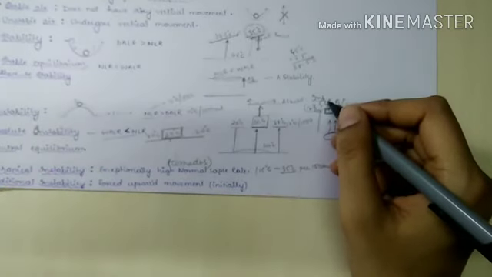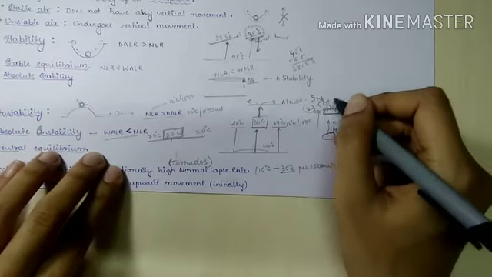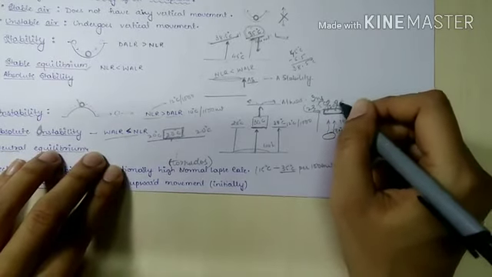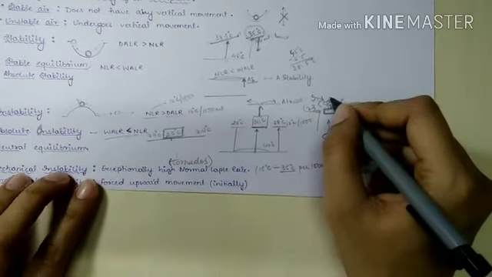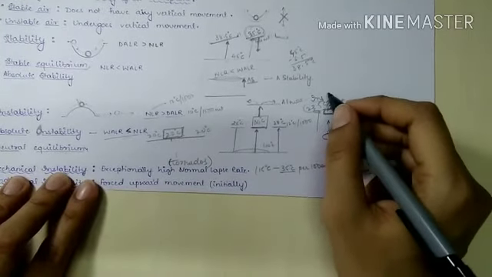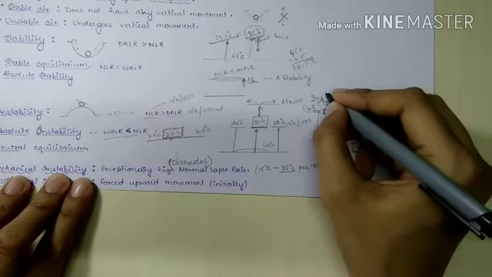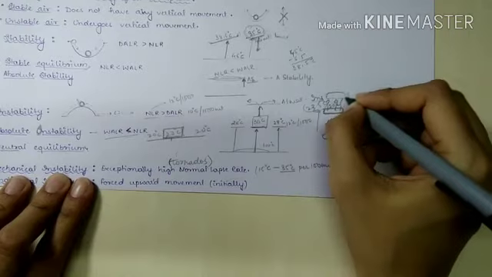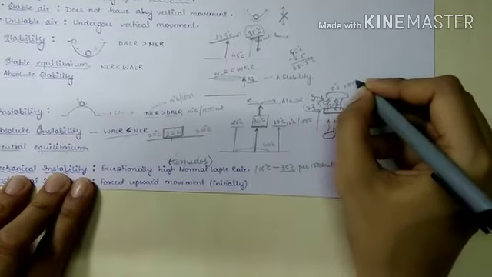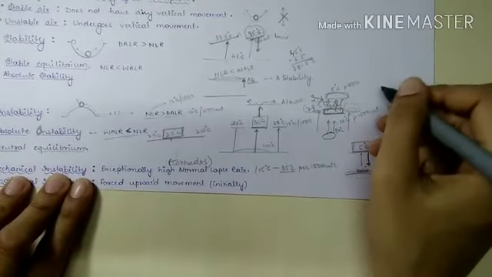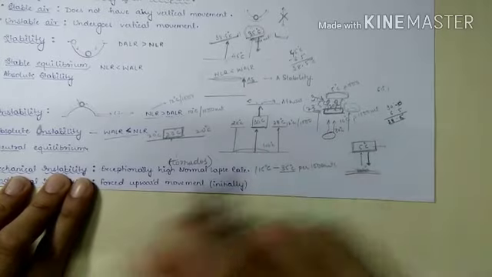So this air mass will rise, and now it cools at the wet adiabatic lapse rate, that is 5 degrees Celsius per 1000 meters, while the normal lapse rate we have is 6.5 degrees Celsius per 1000 meters.